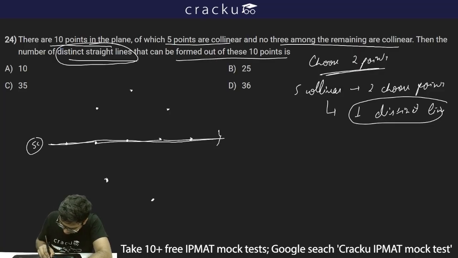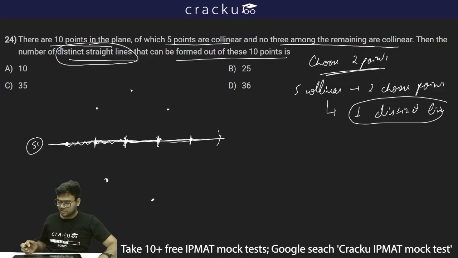Now if I choose this point and this point, I'm getting this particular line. If I choose, let's say, this point or this point, I'm getting this particular line. Let's say if I'm choosing this point and this point, I'm getting this line. So it is always representing one line. So if I choose any 2 points from these 5 collinear points, I'll get only one distinct line, which is the only possible scenario for getting a straight line.